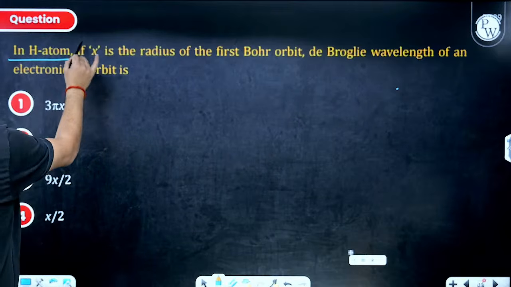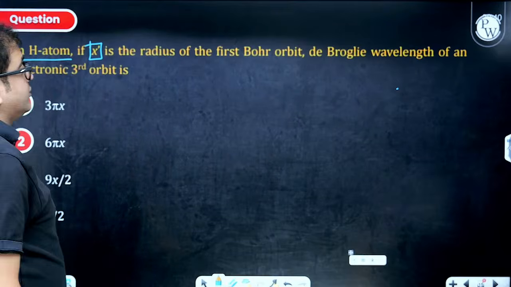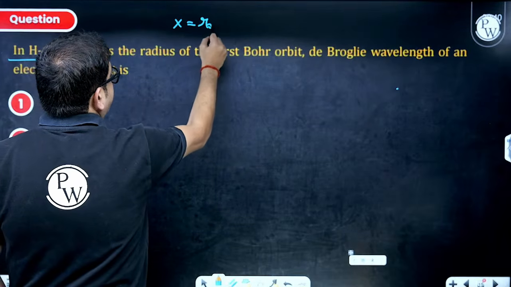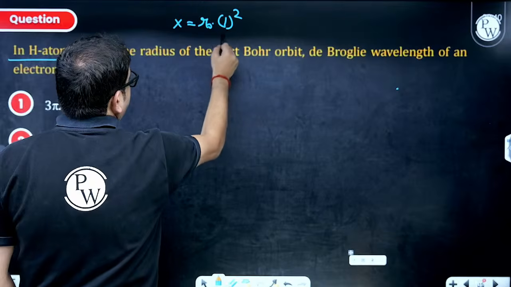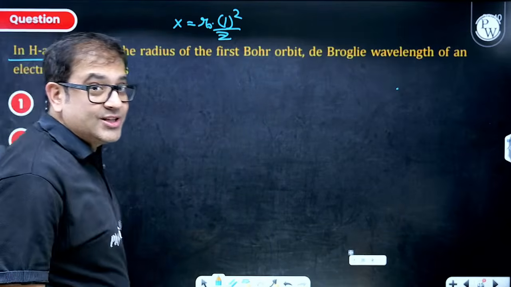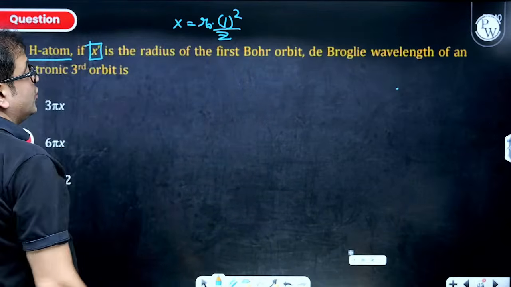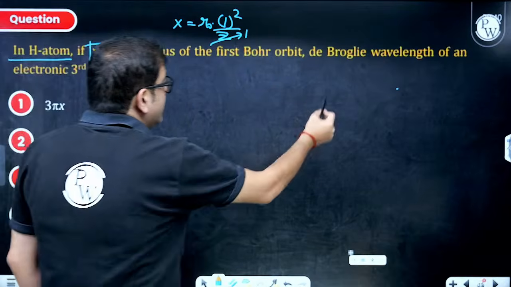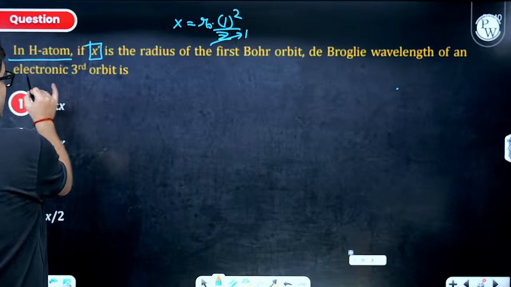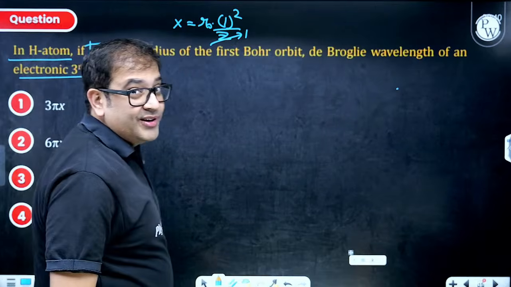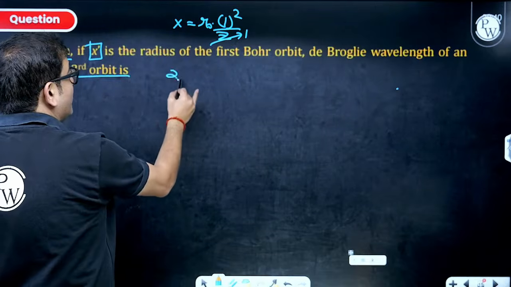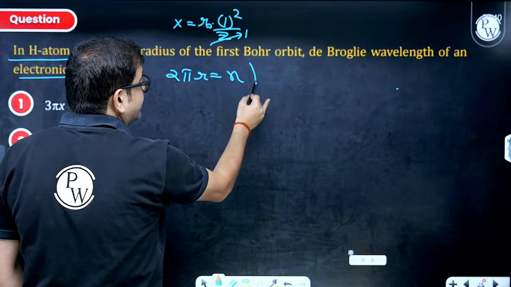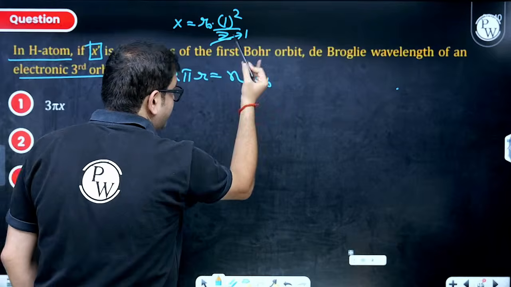Let us quickly revise what the formula is saying. In hydrogen atom, if x is the radius of first orbit, as in r naught into 1 square upon z, because this is n square by z. That means you know the value of r naught, because for hydrogen z is also 1. Then you have to give de Broglie wavelength of the electron in third orbit. So we know that circumference of Bohr orbit, which is 2 pi r, is nothing but n times of de Broglie's wavelength, which is lambda de Broglie.